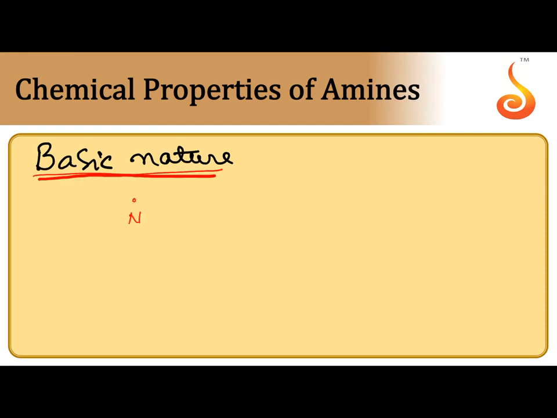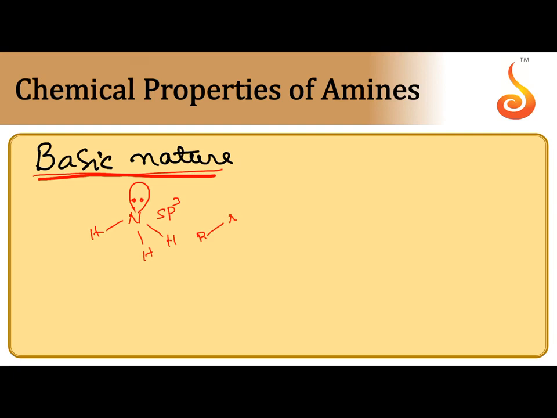Ammonia or amines act as Lewis bases, even Bronsted bases also. They can donate a lone pair, they can form dative bonds. So according to Lewis theory, they act as bases. At the same time, they can accept an H plus proton. That's why they act as bases according to Bronsted theory. sp3 hybridization takes place at nitrogen. At nitrogen, one lone pair stays in an sp3 orbital, giving a trigonal pyramidal structure.